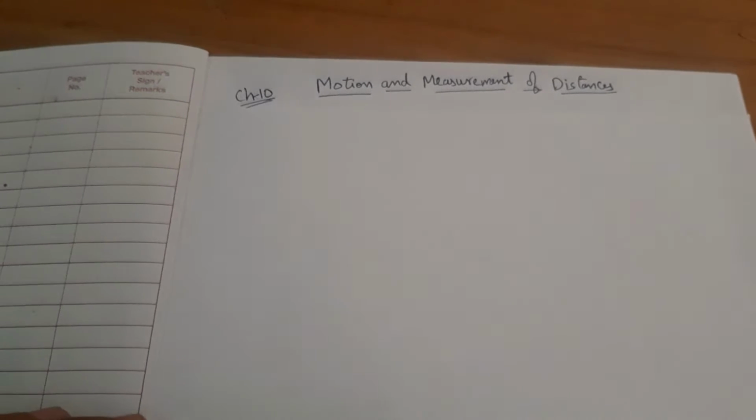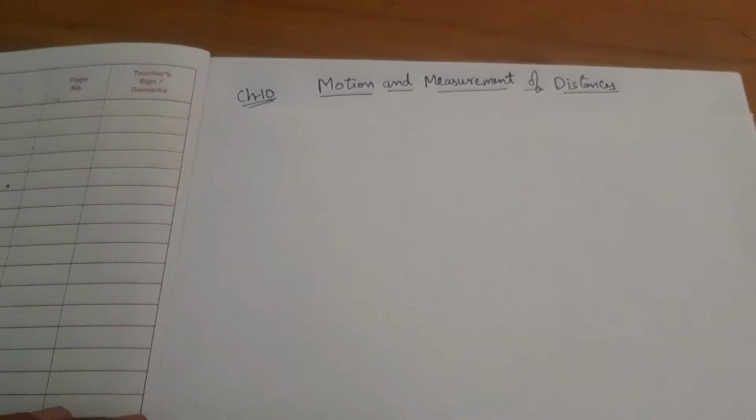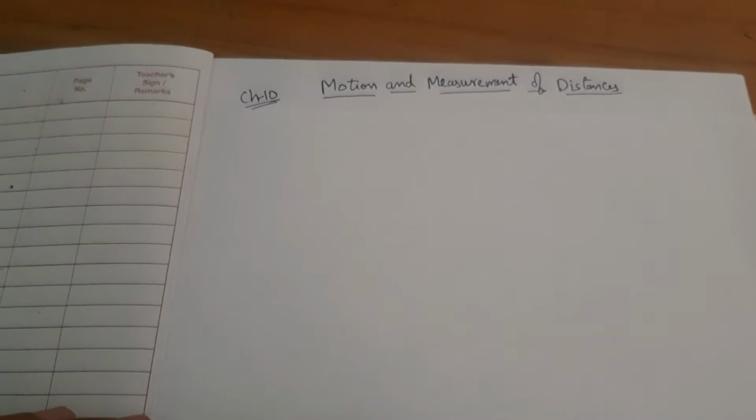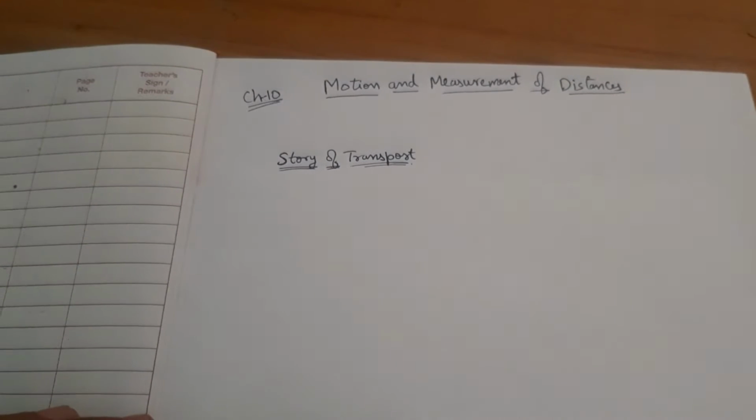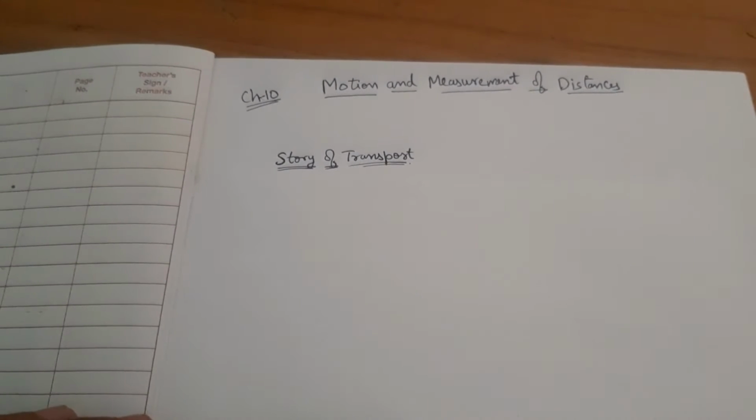Let us learn today about motion and measurement of distances. This is the 10th chapter of class 6 physics. So before going into motion and measurement of distances, let us learn about the story of transport, how transport has begun from the earliest to the modern. So let us learn about it.